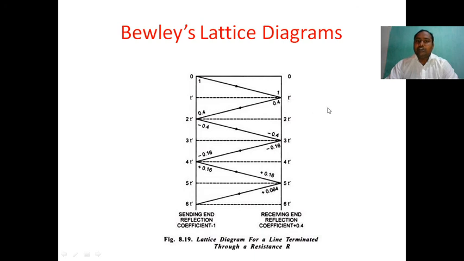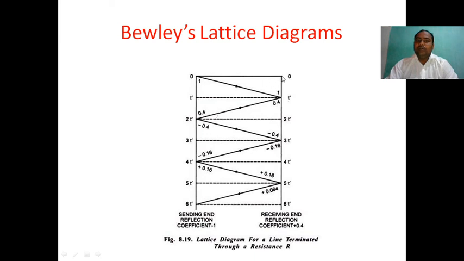For the transmitted part, we multiply with the transmission coefficient, which we know is 2Z2 E by Z1 plus Z2, where E is the incident voltage; that is the refraction coefficient. What about the reflection coefficient? The reflection coefficient is (Z minus Zc) by (Z plus Zc). Whenever we get refraction, the magnitude of incident voltage is multiplied with the refraction coefficient. Whenever reflection occurs, the magnitude of incident voltage must be multiplied with the reflection coefficient.